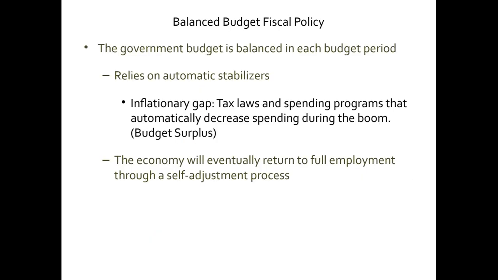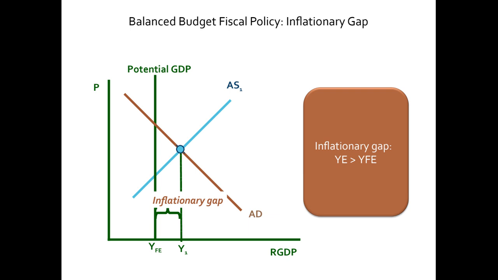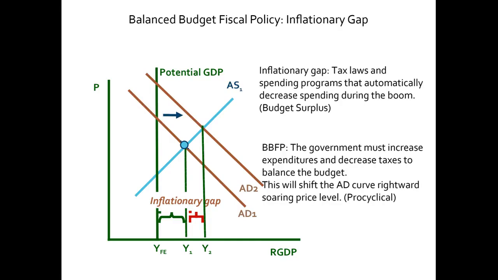The same analysis can be done for an inflationary gap situation. Same idea, exact same idea. Let me show you this diagram. This is the inflationary gap diagram. And suppose we have a budget surplus. Why do we have a budget surplus? It is written here: because of the tax laws and spending programs that automatically decrease spending, because people are working if we have an inflationary gap situation.